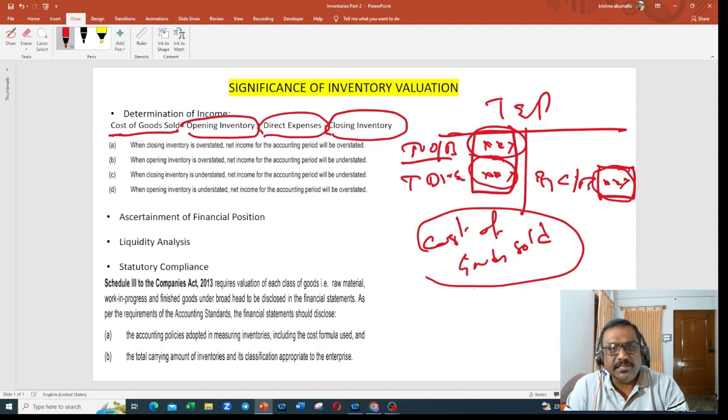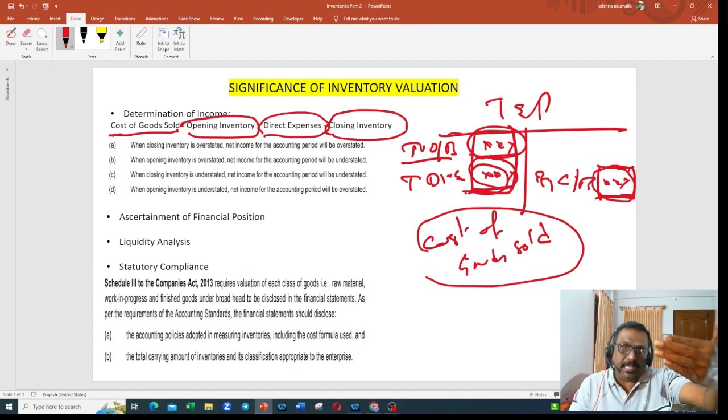What do you mean by direct expenditure? The direct expenditure which is incurred towards producing, for manufacturing the goods sold. Direct expenditure is the expenditure directly involved in producing the goods sold. So that expenditure we need to debit in the trading and profit and loss account. Hence that has been debited here. So opening inventory plus direct expenditure minus closing inventory is called your cost of goods sold. If I know the cost of goods sold, what can I do? Sales minus my cost of goods sold is equal to my gross profit.